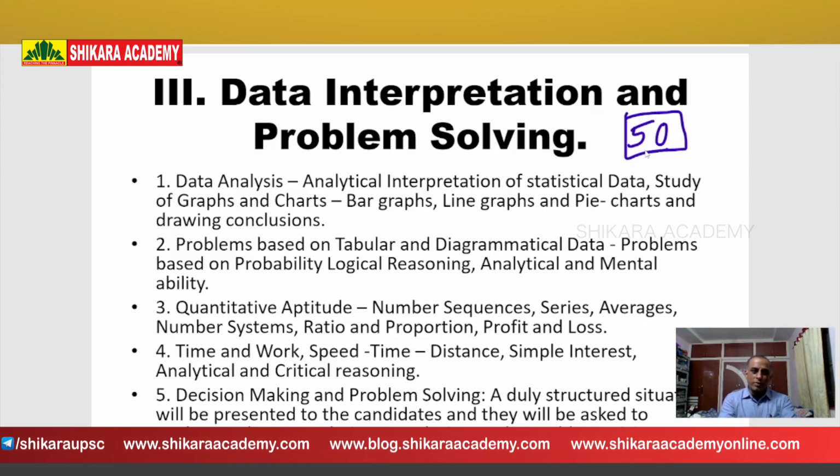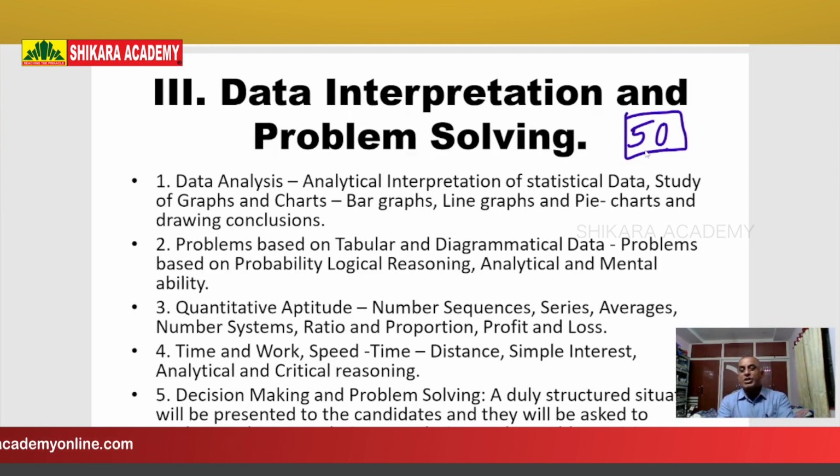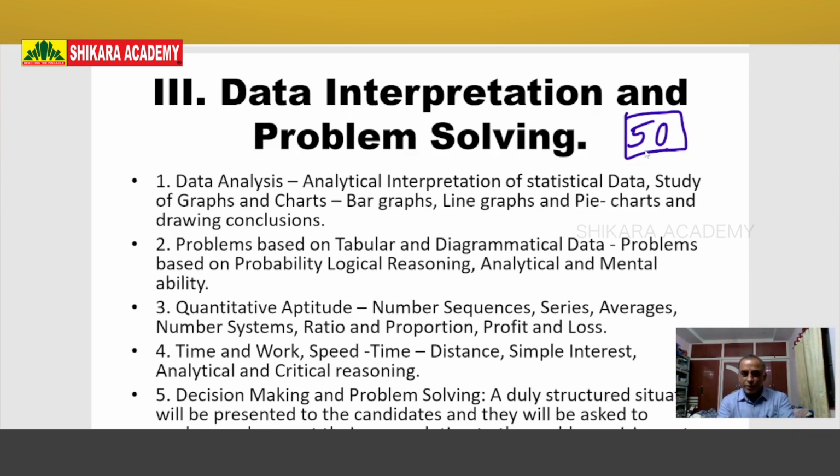Okay, now we'll discuss data interpretation and problem solving. A total of 50 marks will come from data interpretation and problem solving. In Paper 5, a total of 15 questions are there. Out of 15 questions, each section has 5 questions, and the third section also has a total of 5 questions. So now the syllabus.